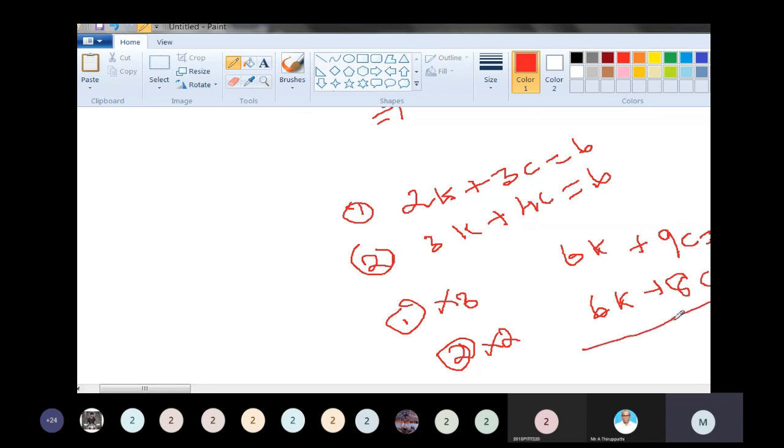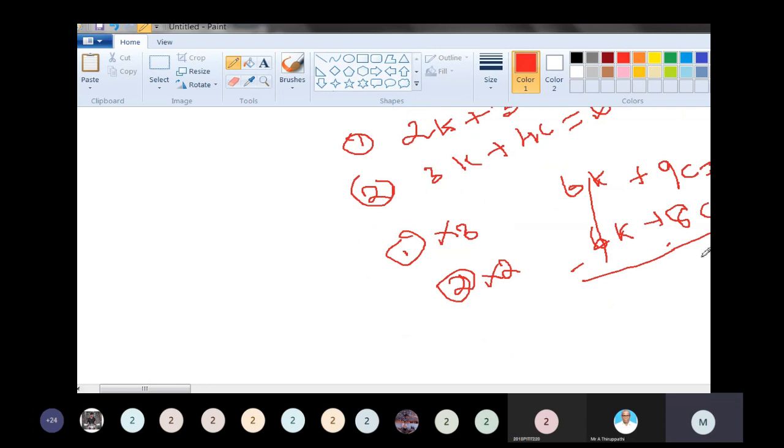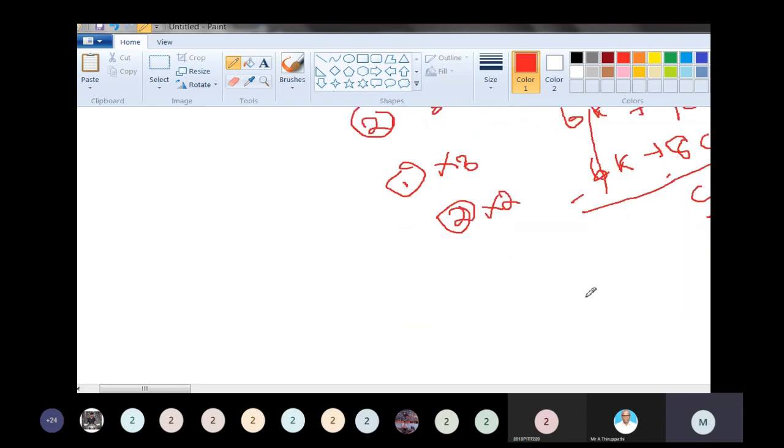Subtract these two equations: 6k cancels, 9c minus 8c equal to c, and 18 minus 12 equal to 6. So c is equal to 6.